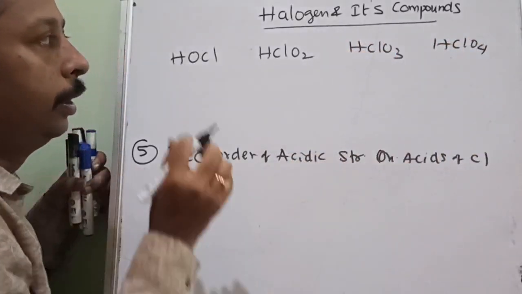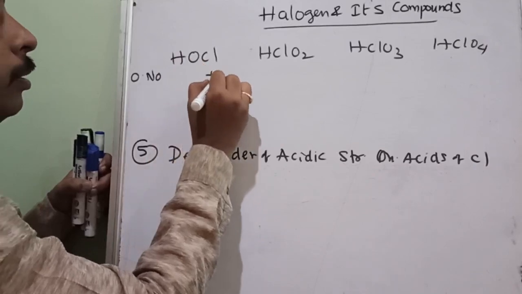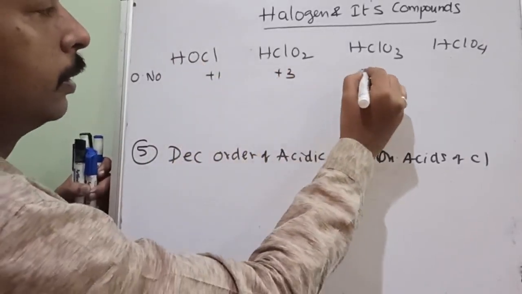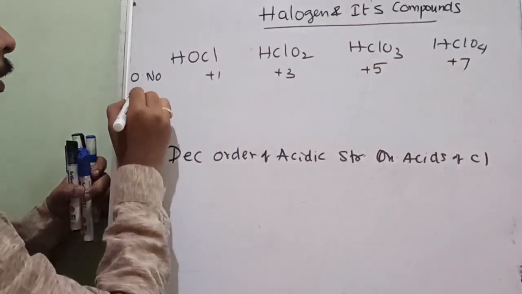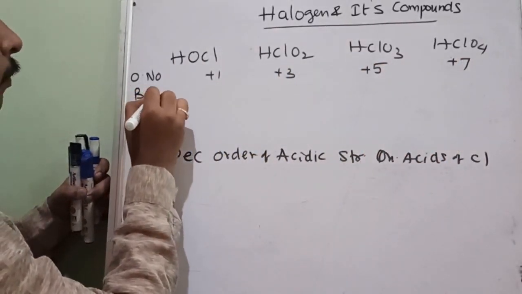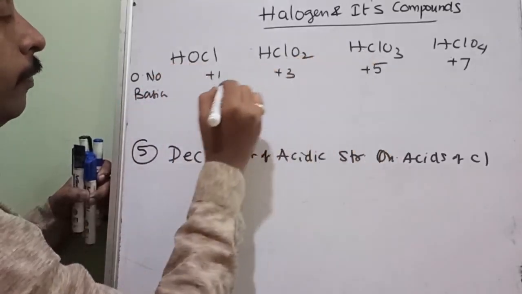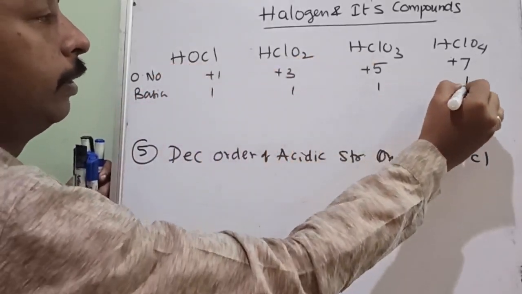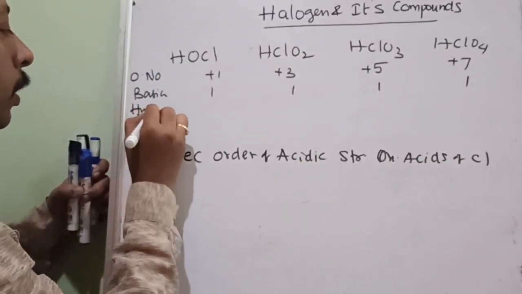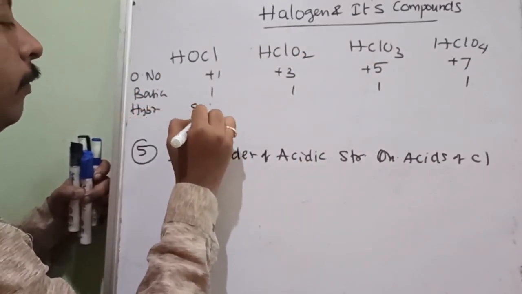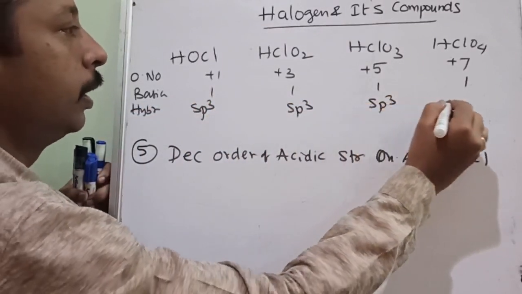Here the oxidation numbers are plus 1, plus 3, plus 5, and plus 7. Basicity remains the same, since there is 1 OH everywhere. Hybridization is sp3 everywhere, it won't change.